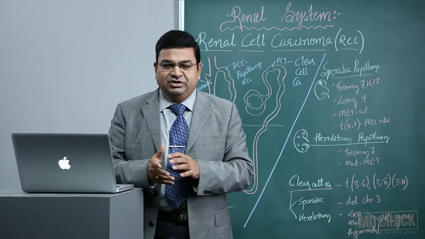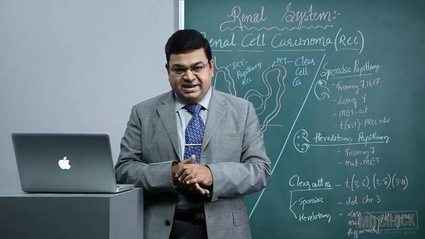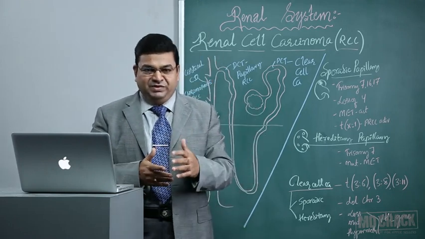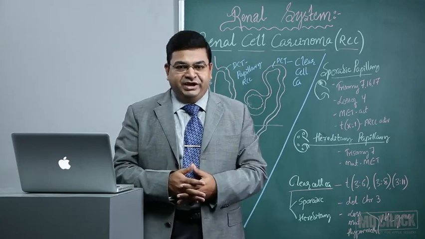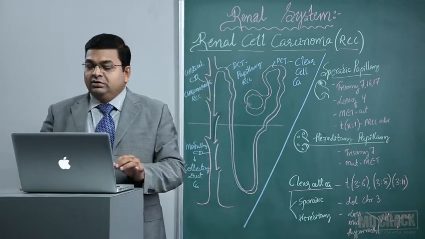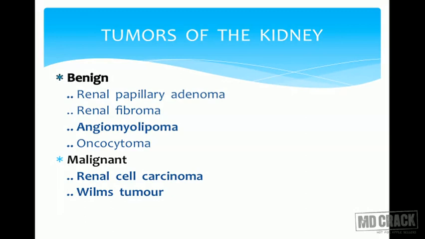I will go into detail about the pathogenesis of these renal cell carcinomas, and I will begin with the classification of the kidney tumors. The kidney tumors have been classified mainly into two categories, benign and malignant. Rarely there can be metastatic deposits of various tumors to the kidney. It's rare as such. In benign tumors we have renal papillary adenomas and renal fibromas. They are rare as such.